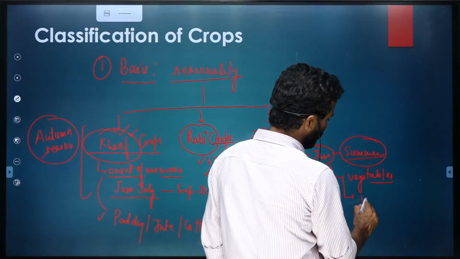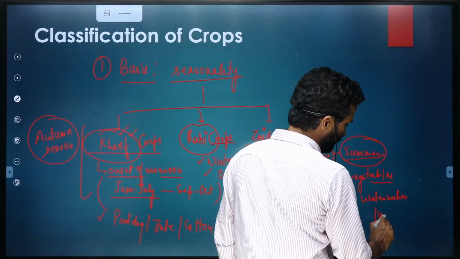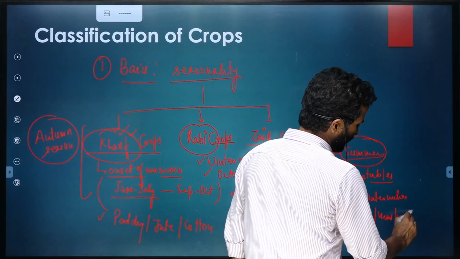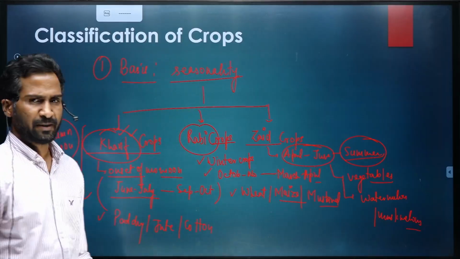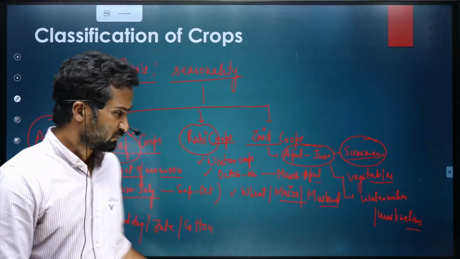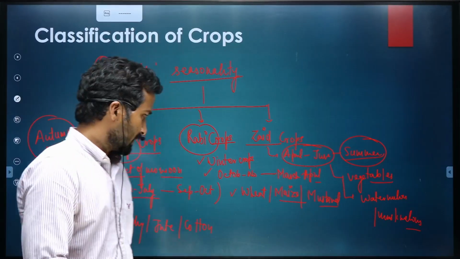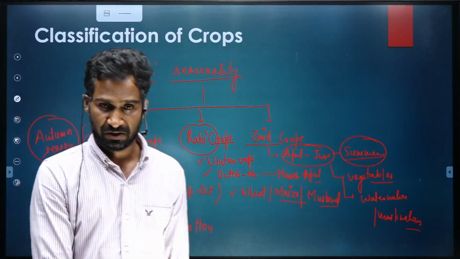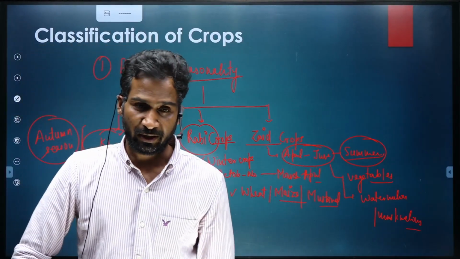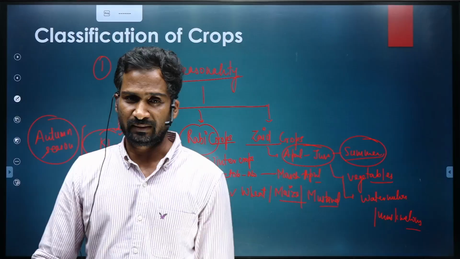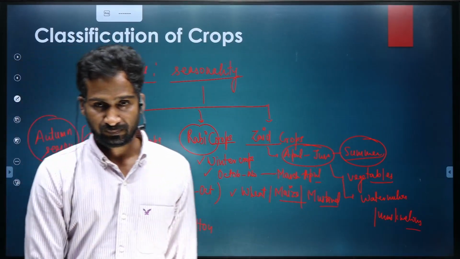For example, watermelon, muskmelon. All these crops are prominently grown during the different time periods. Some of these crops are grown in other seasons as well at certain places. So once we talk about every crop individually, then we'll tell you which crops are grown in two seasons.